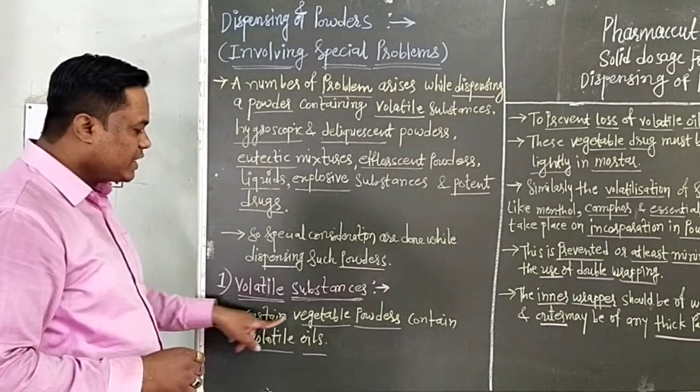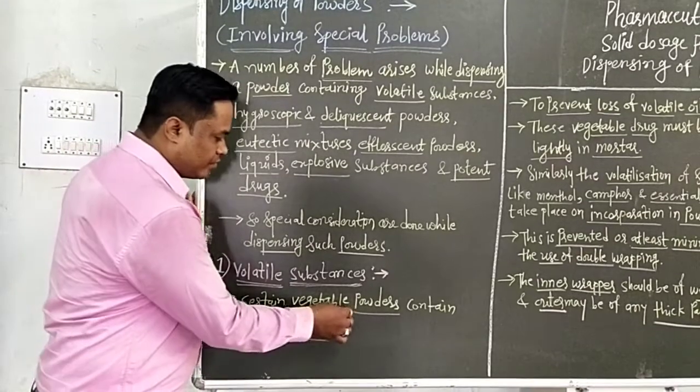Certain vegetable powders contain volatile oils.